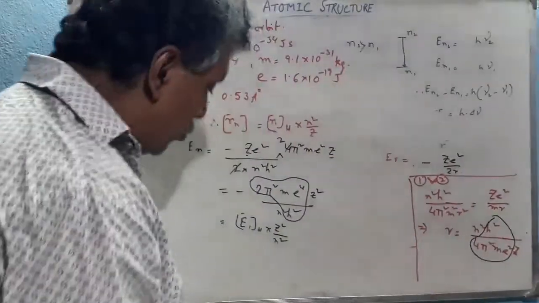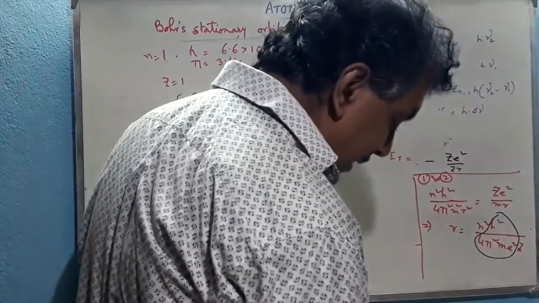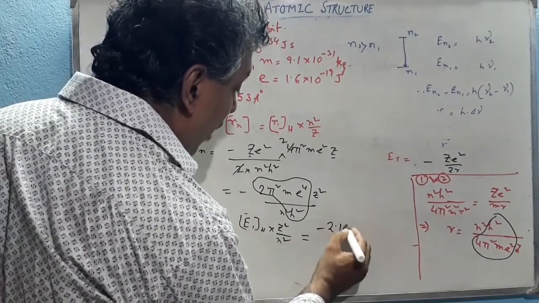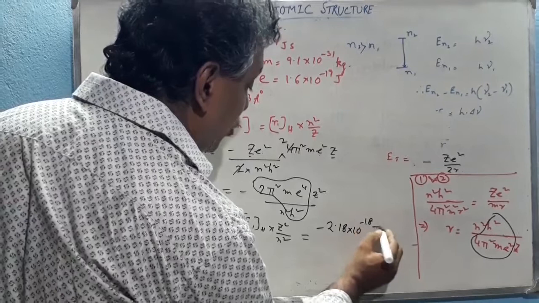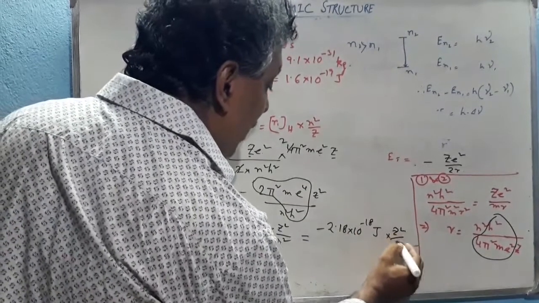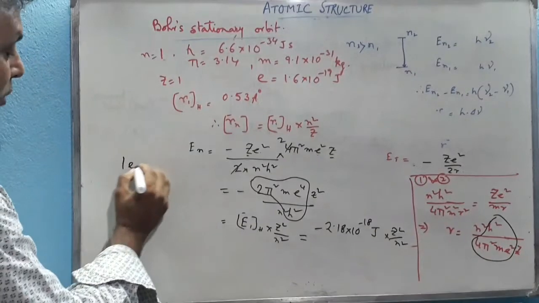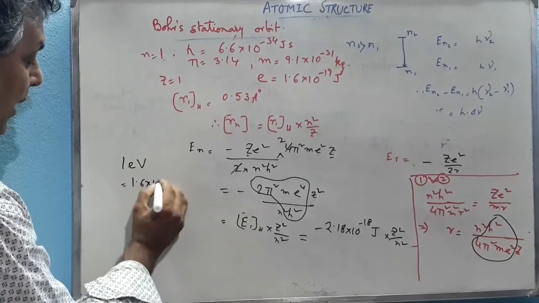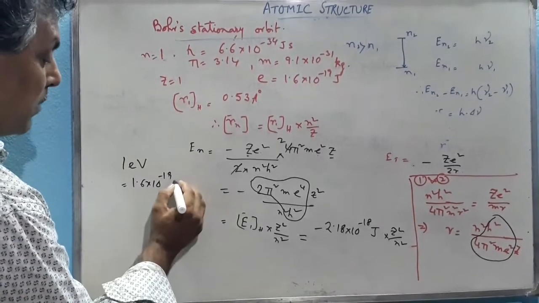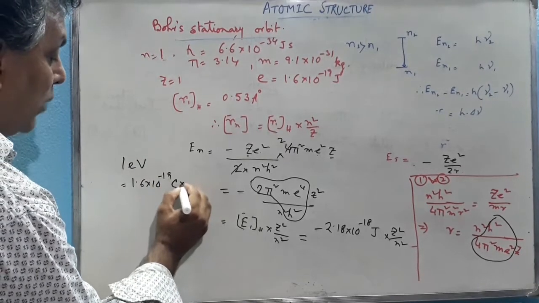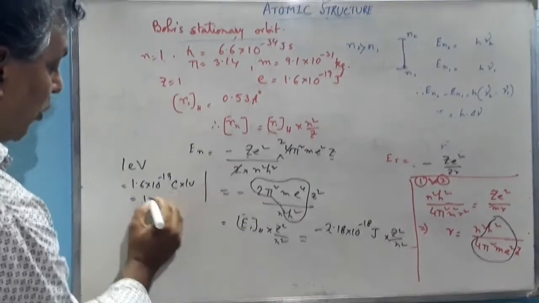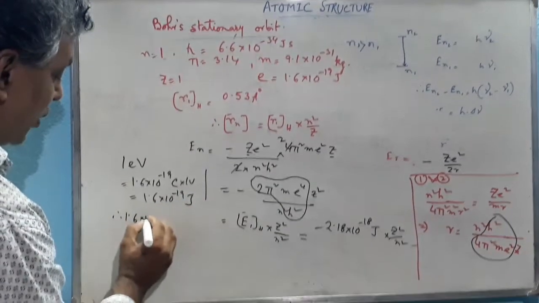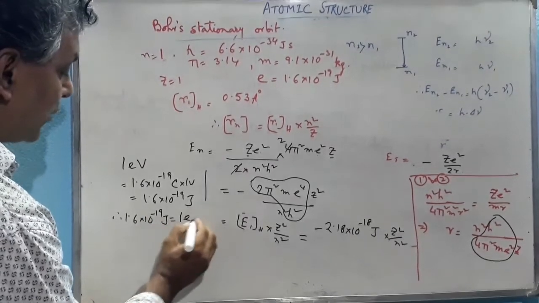Now this value is 2.18 into 10 to the power minus 18 joule. So the energy of the first orbit of hydrogen atom is minus 2.18 into 10 to the power minus 18 joule, multiplied by Z square by n square. Now we know that 1 electron volt equals 1 electron into 1 volt. The charge of 1 electron is 1.6 into 10 to the power minus 19 coulomb, into 1 volt. Coulomb into volt means joule, so 1.6 into 10 to the power minus 19 joule equals 1 electron volt.